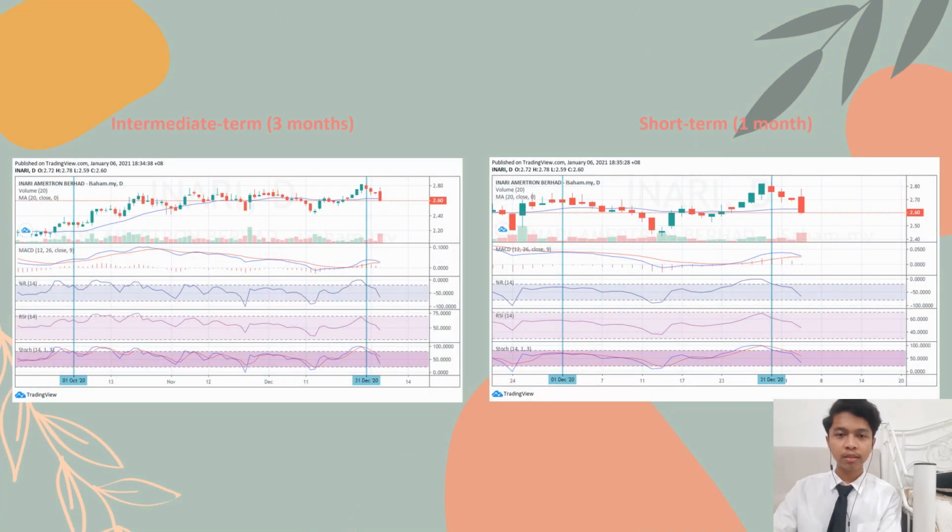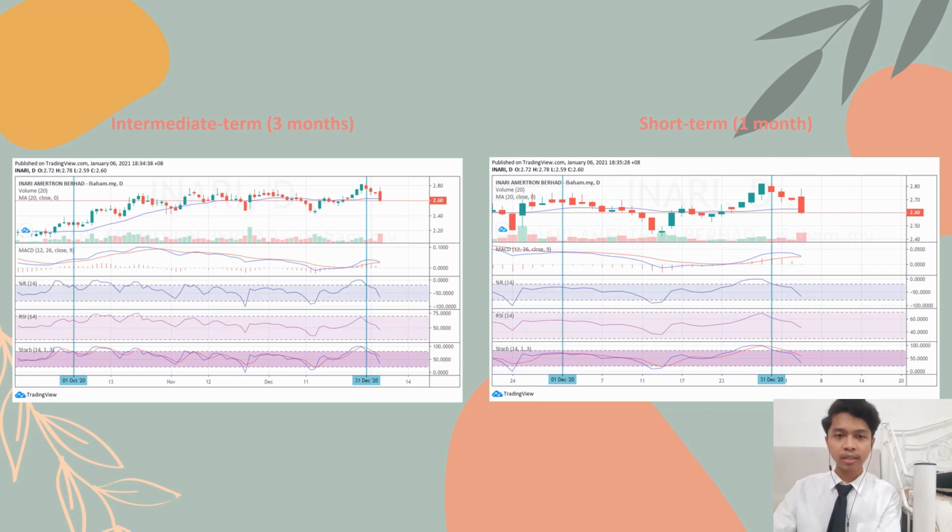In the case of the indicators, we analyze these two periods: one is the intermediate term and the other is the short term. Let's look at the simple moving average. We can see at the end of December, the closing price is moving above the moving average line. A closing price moving above the moving average is interpreted as a buy signal. Move on to MACD. The MACD crosses above the signal line in December 2020, which indicates a buy signal. Next, the ROC value is greater than 0 at the end of December, which indicates a buy signal.